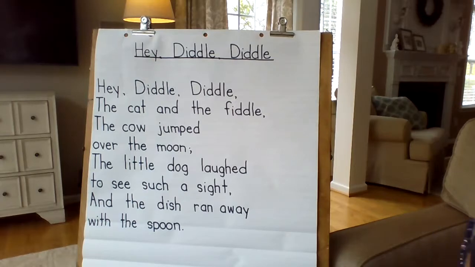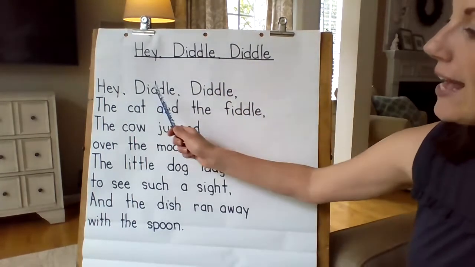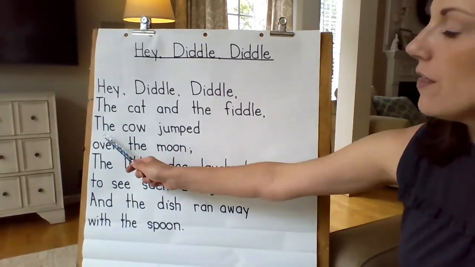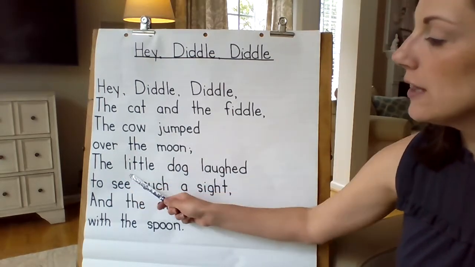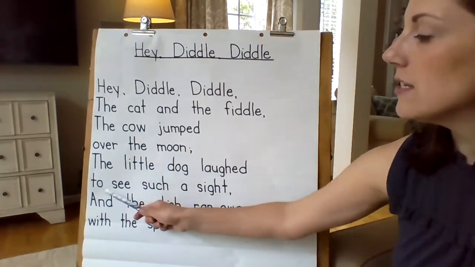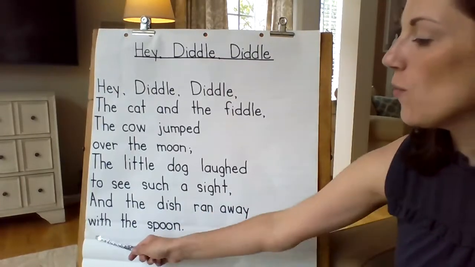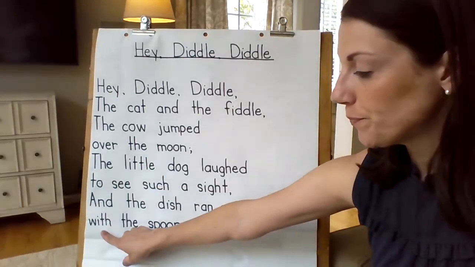All right, let's try it one more time. Here we go. Hey, diddle, diddle. Hey, diddle, diddle. The cat and the fiddle. The cow jumped over the moon. The little dog laughed to see such a sight, and the dish ran away with the spoon. I want you to take a look at this word right here.